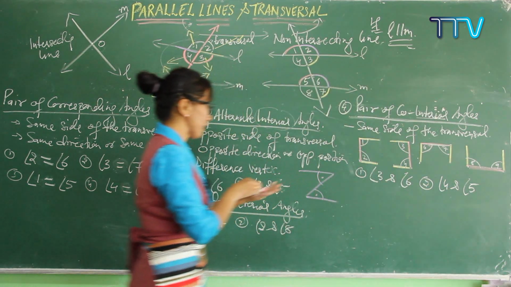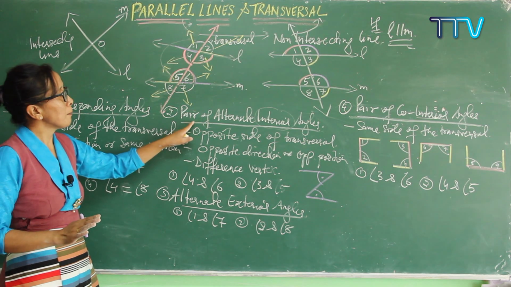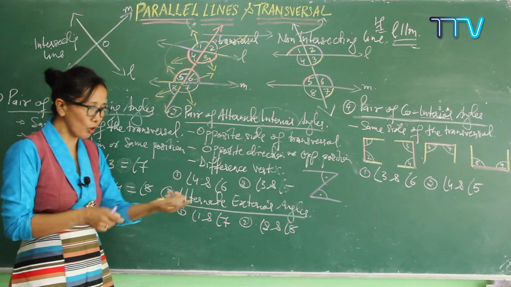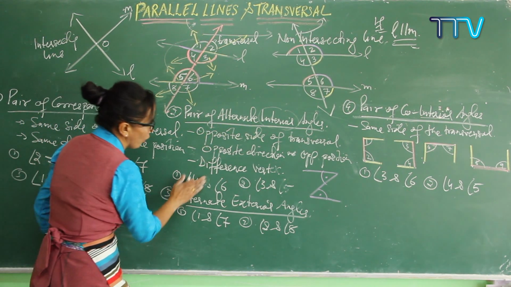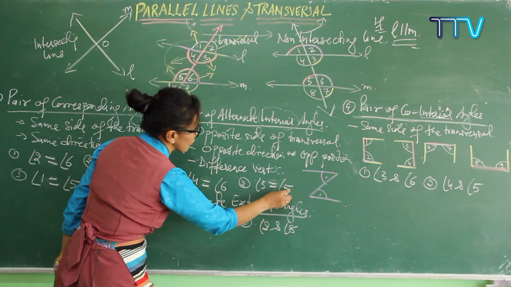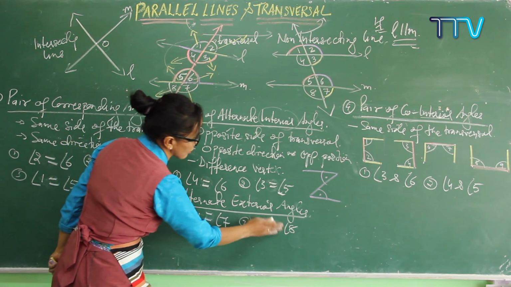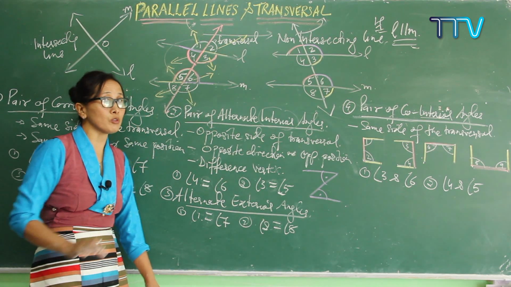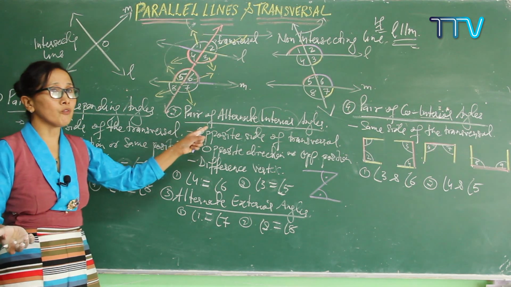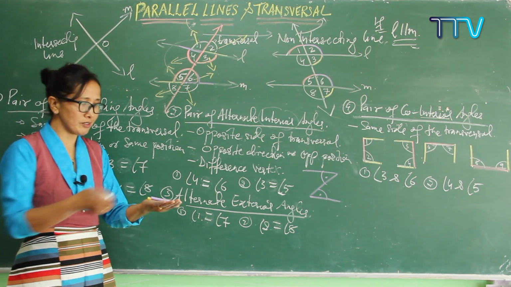Now the same here, the second one. Yes, if two lines are parallel to each other, then each pair of alternate interior angles is always equal. All these are equal to each other, and these two are also equal to each other. And here again, the alternate exterior angles are also equal to each other. If two lines are parallel, all pairs of alternate interior angles are equal, and all pairs of alternate exterior angles are always equal.